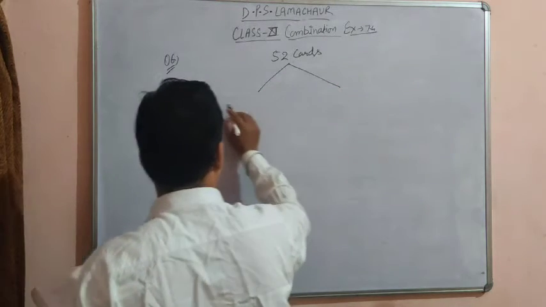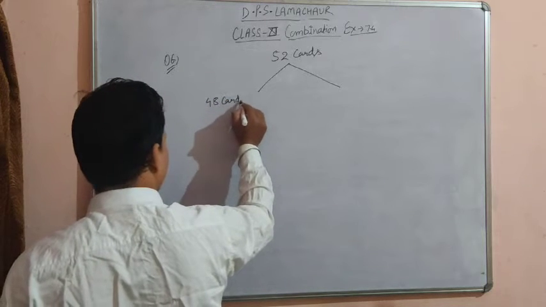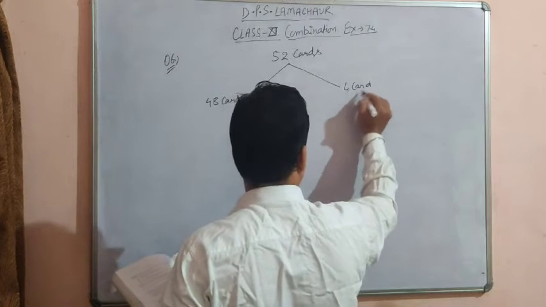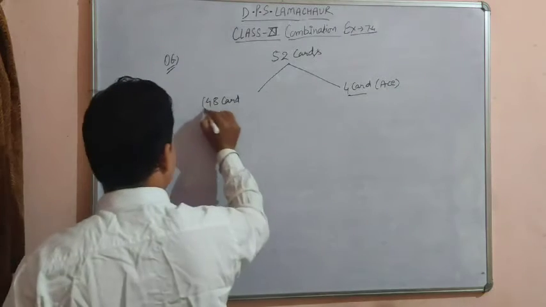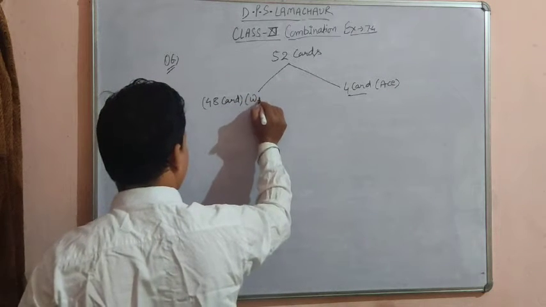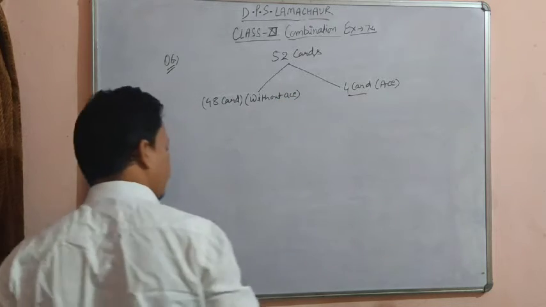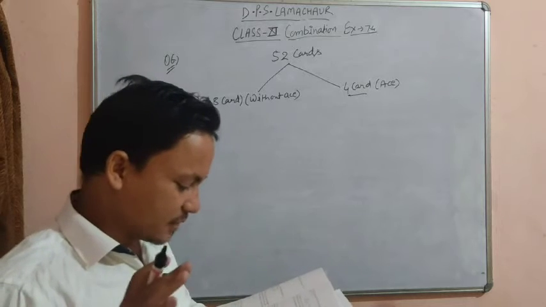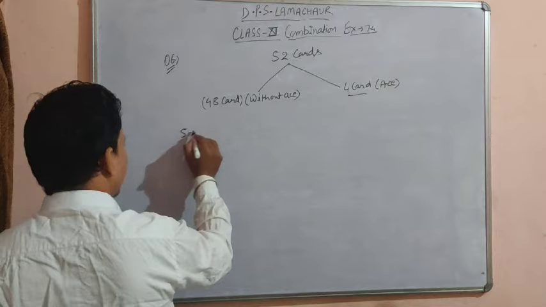Here 48 cards, and here 4 cards. These 4 cards are aces and these 48 cards are without ace. This is the combination we have to make. So determine the number of 5 card combinations. What we have to make? 5 card combination.